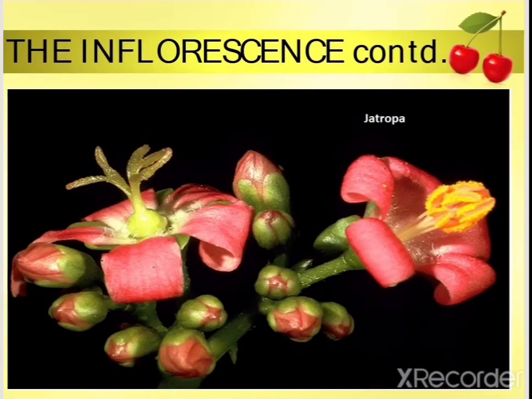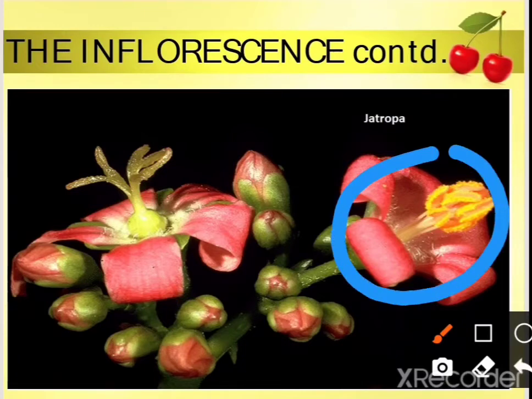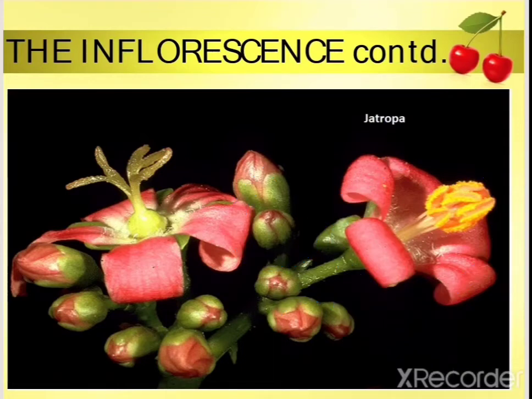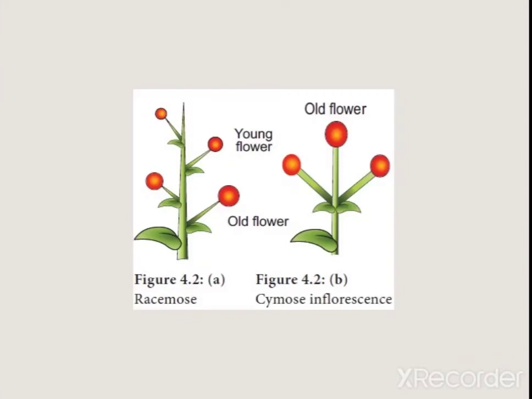So this is Jatropha. Older flower at the apex, so growth of the inflorescence axis stops. So it is definite, and younger flower at the base. So this is the difference.